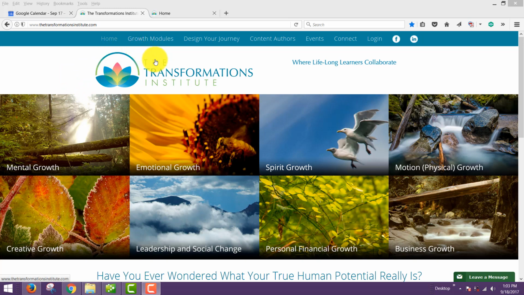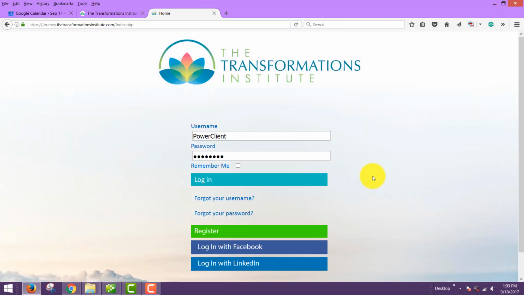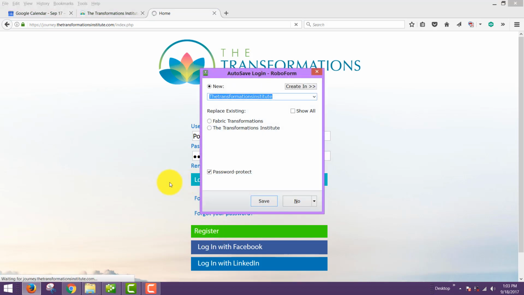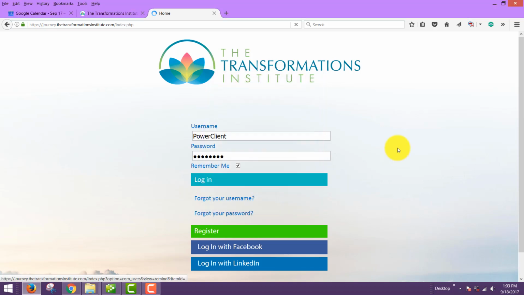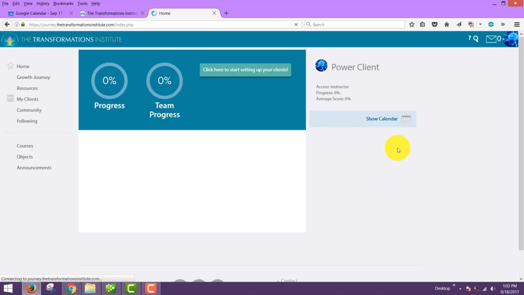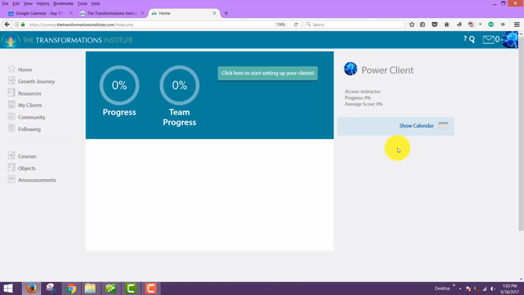Remember, you can always log in from the Transformation Institute login page, where it will take you to your login. If you haven't registered as a member yet, you can register. If you have, you can simply log in. You can also log in with Facebook and LinkedIn. But logging in will take you to your actual site, and this is where the fun really begins with your learning adventure here.